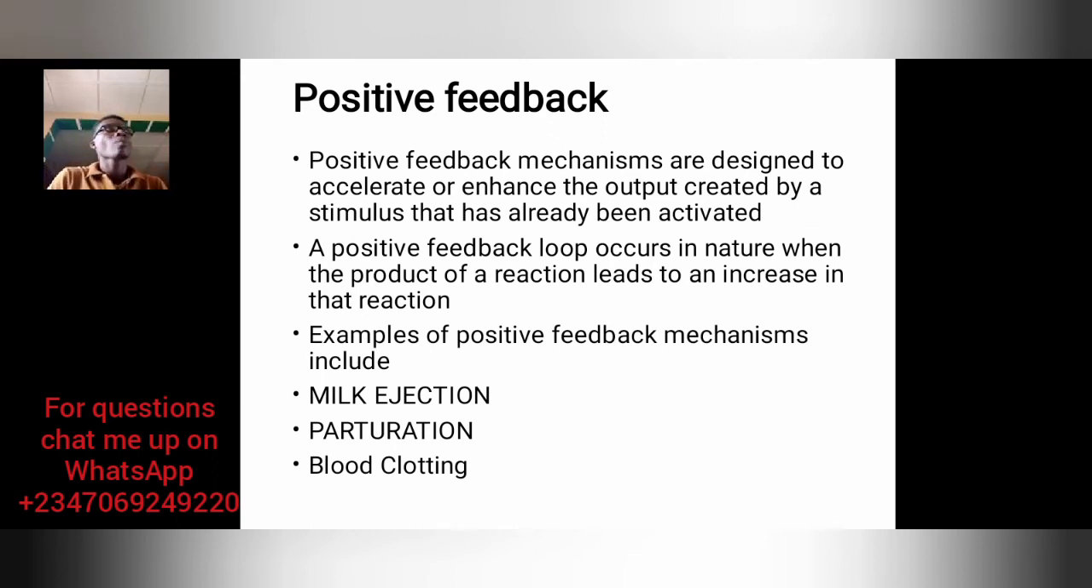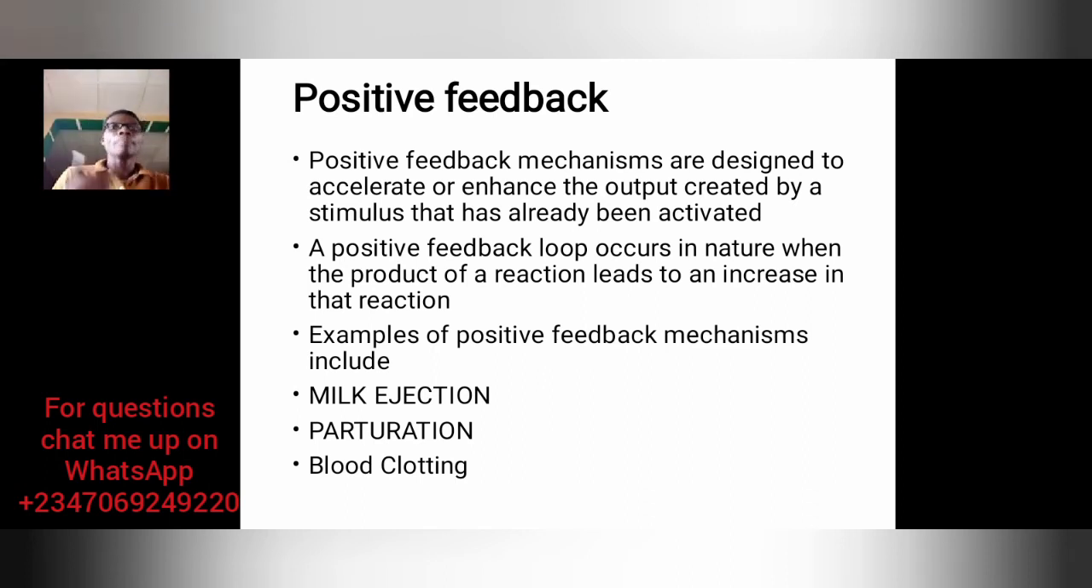Imagine I said that this was the stimulus. The sensor perceived it, sent it to the control center, and the control center now sends a message to the effector organ to get more of this. We need it to happen the more. We want more of it. That's why it's called a positive feedback mechanism. It wants more of that. There are majorly three examples of those in our body.